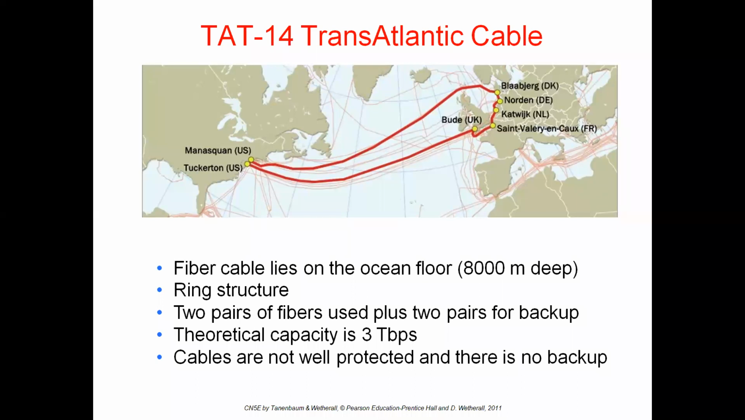Here, see, this is the ocean. 2 pairs in the oceans up to 8,000 meters depth. It will work. 2 pairs of fibers are used plus 2 pairs of backup also are maintained. Capacity is 3 Tbps, 3 terabits per second. Here the cables are not well protected and there is no backup.